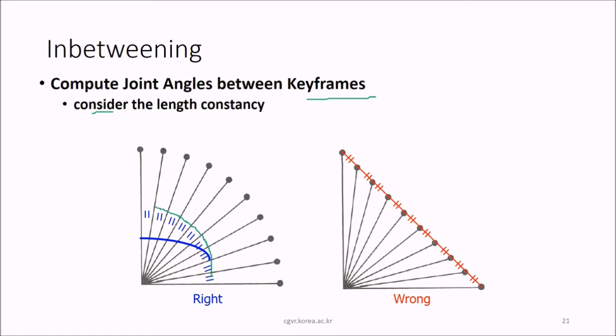This is the right one, and this is the wrong one. This is how it should move. This is not the way it should move. This is the computation of joint angles between the various keyframes.